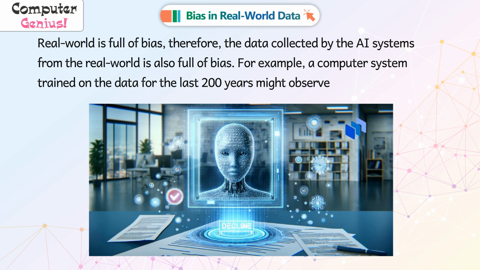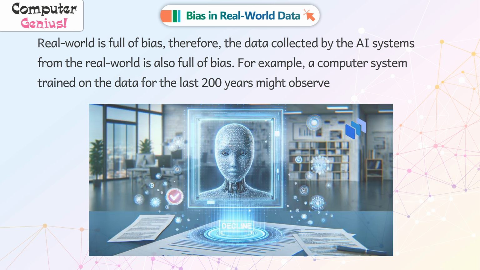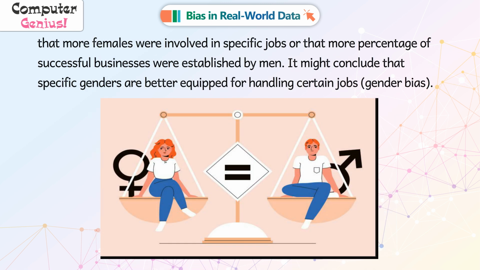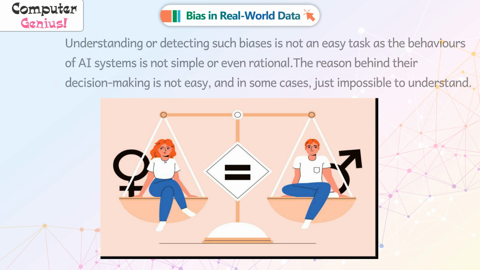For example, a computer system trained on the data for the last 200 years might observe that more females were involved in specific jobs, or that a higher percentage of successful businesses were established by men. It might conclude that specific genders are better equipped for handling certain jobs: gender bias.